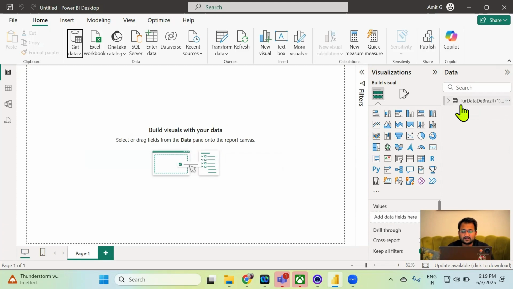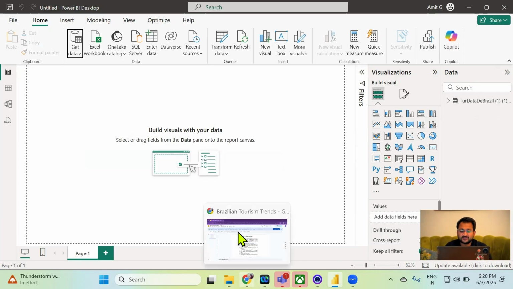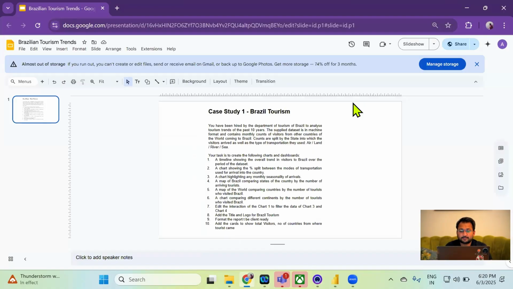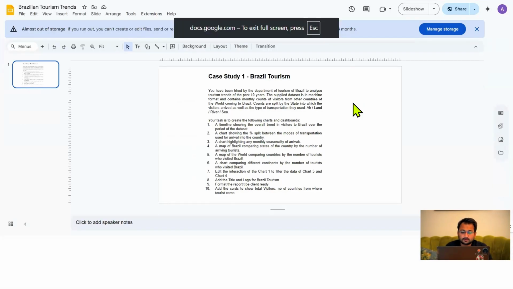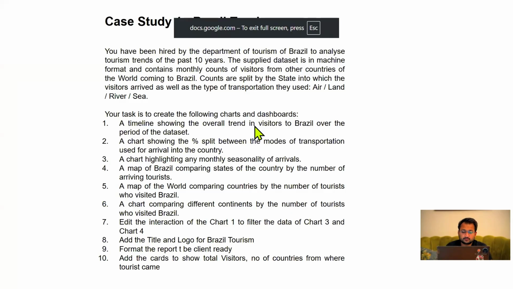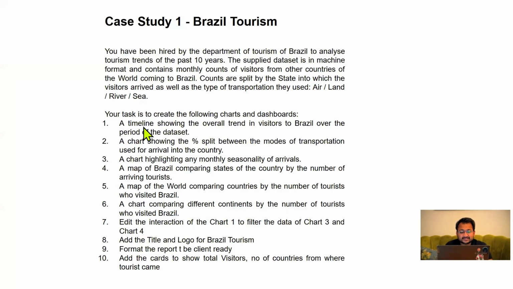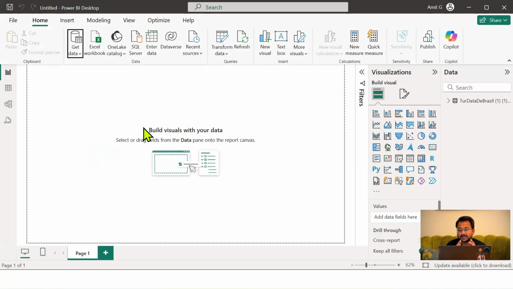So finally, my data is loaded in the Power BI desktop. Now let's go back and check the first problem statement. The first task is asking us for a timeline showing the overall trend in visitors to Brazil over the period of the data set. So if we have to show the trend, it means time series analysis.